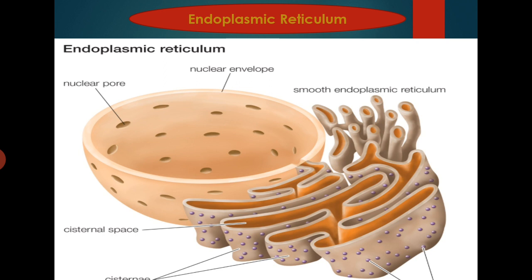It is a continuous system connected on one side to the plasma membrane and on the other side with the nuclear membrane. It functions as a circulatory system of the cytoplasm because it transports many substances. There are two types of endoplasmic reticulum. They are rough and smooth types. The rough type contains ribosomes attached on the surface. The smooth type does not contain ribosomes.